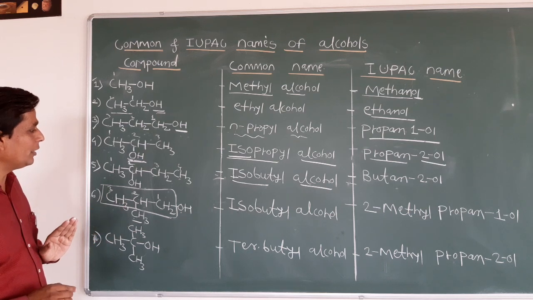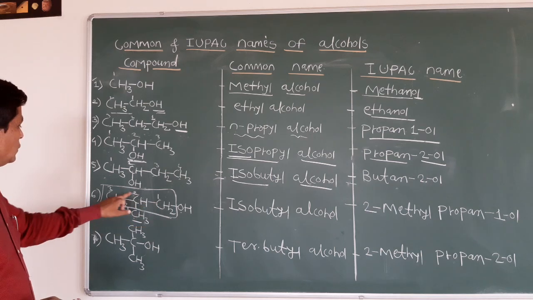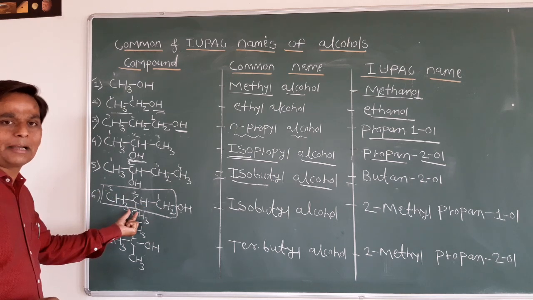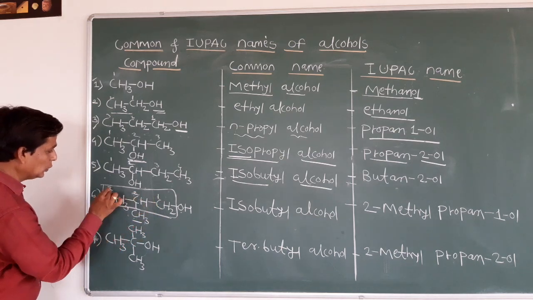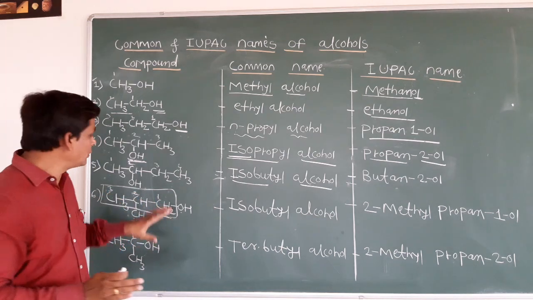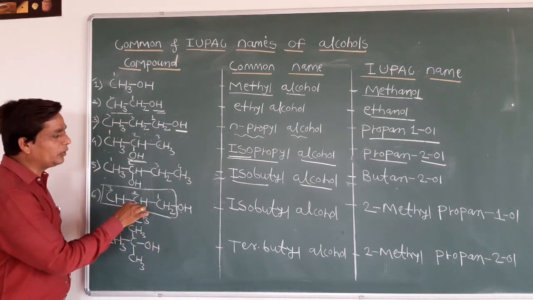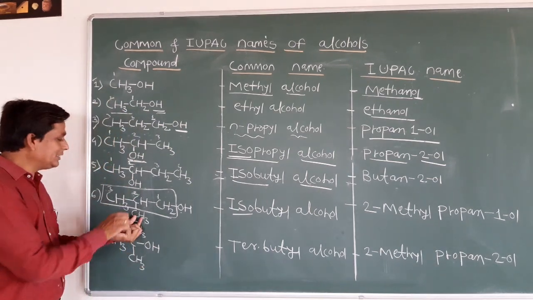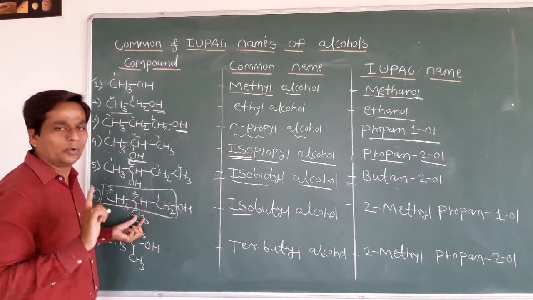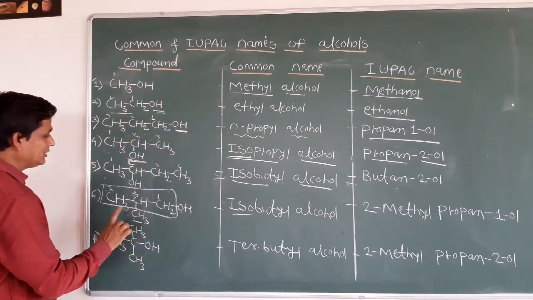But what about the common name? Total how many carbons are there? You just consider it is 1, 2, 3, 4. But it is attached on the second carbon, then it is an iso group. Total 4 carbon is there. When you give the common name, you count all the carbon. But when this CH3 is attached on the second carbon only, you substitute iso. When CH3 is attached 2 times, you say it is neo. So here isobutyl alcohol is the common name, and the IUPAC name is what?